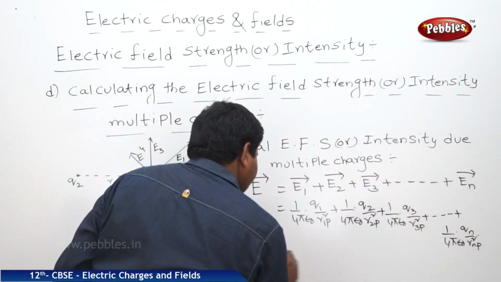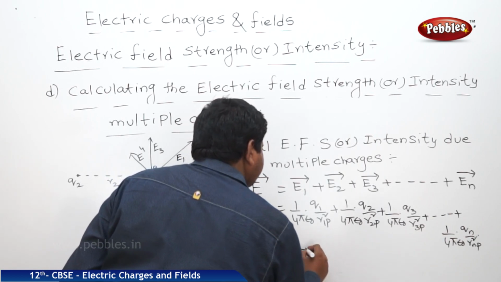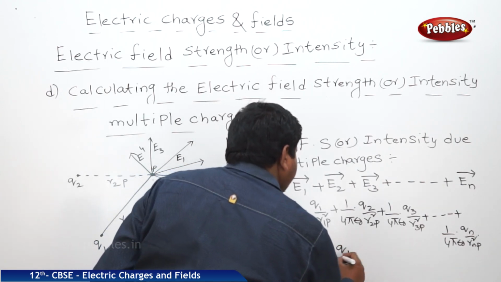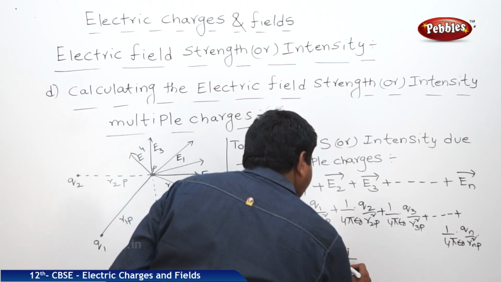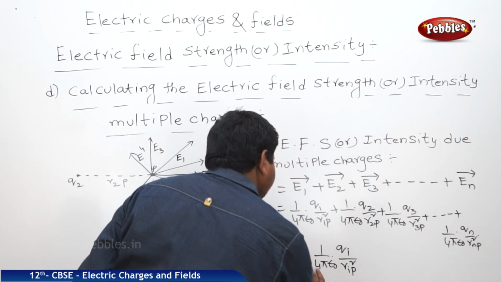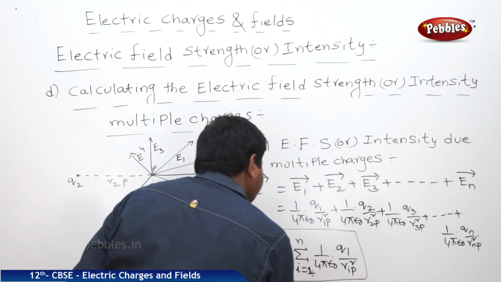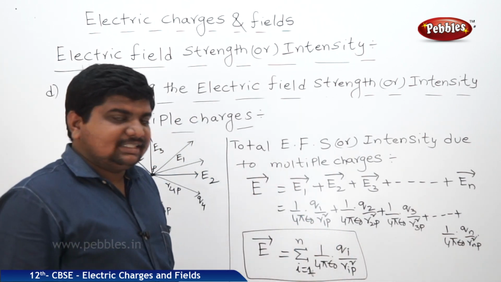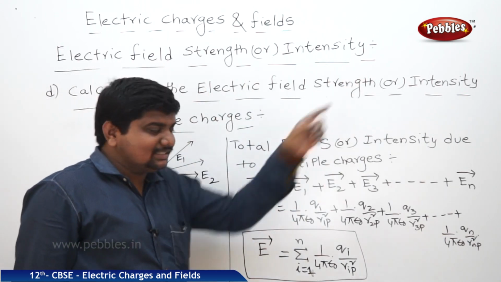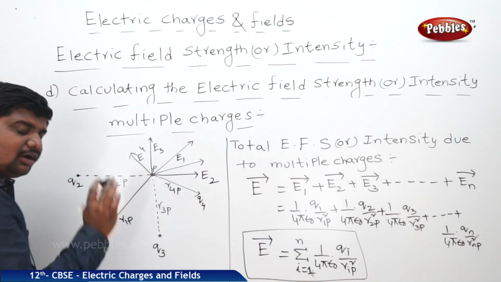What is the vector notation? E bar is equal to summation over 1 by 4 pi epsilon naught into Qi by RiP square, where i is equal to 1 to n. This is the expression for the sum or total electric field strength or intensities due to the multiple charges which are arranged like this with respect to a common point.